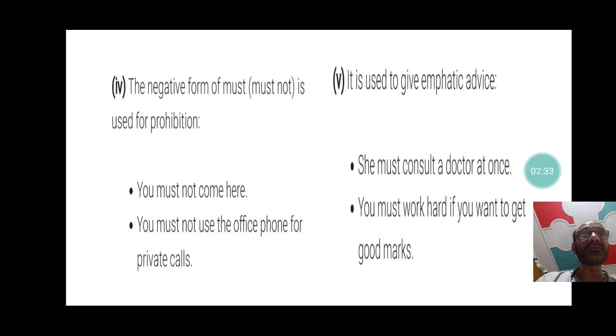The negative form of must is used for prohibition, when something is prohibited. You must not come here. You must not use the office phone for private calls. Now this is legal bondage, something legally prohibited. This is a thing that is prohibited. You can't do it.